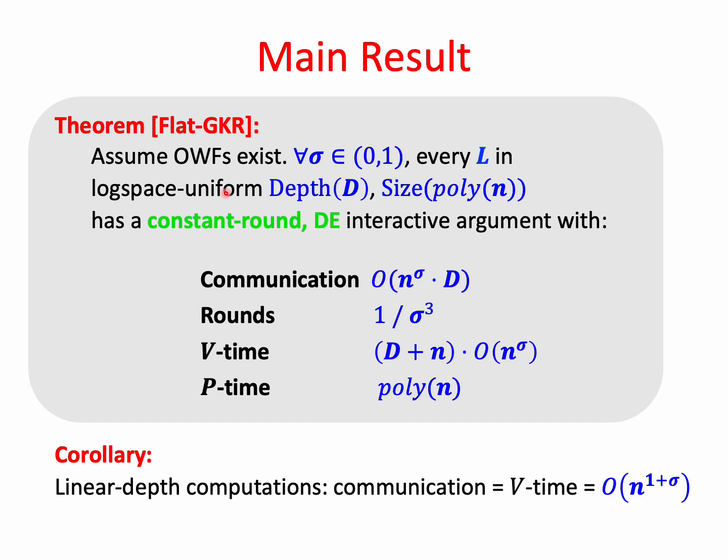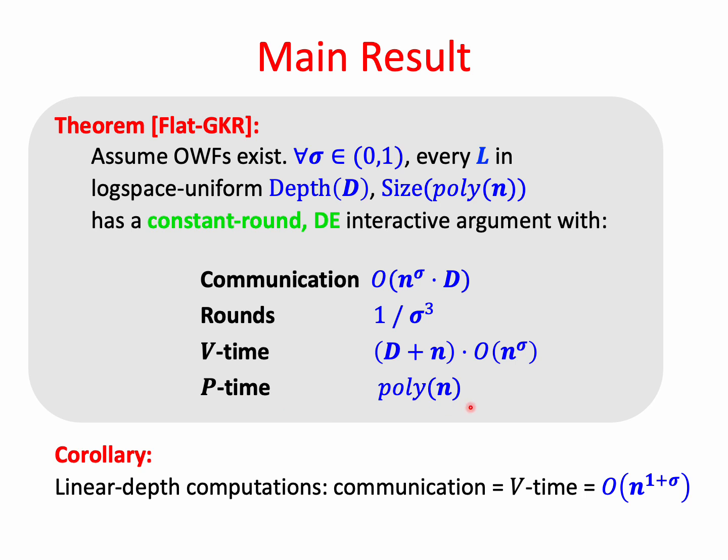The communication complexity is D times some small polynomial overhead, n to the sigma. The verification time is D plus n times this small polynomial overhead. The round complexity is 1 over sigma cubed, and the prover runs in polynomial time.